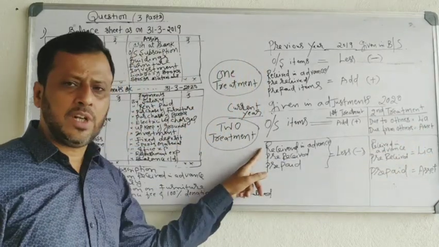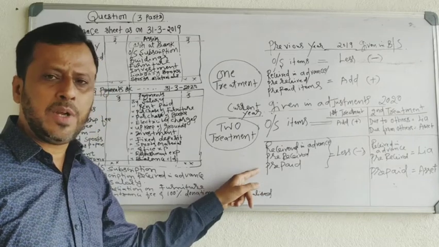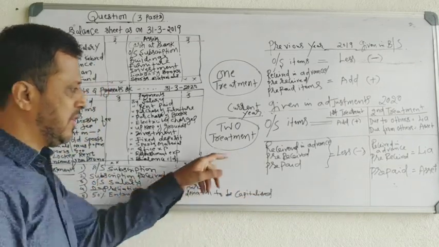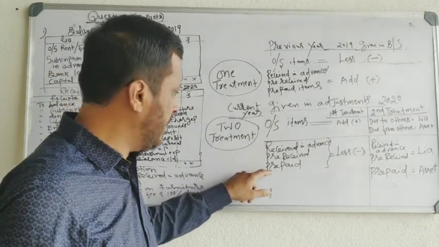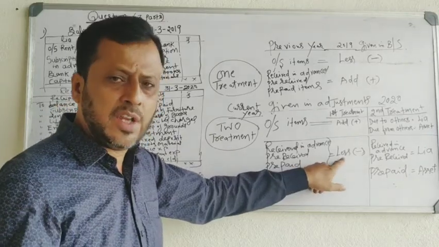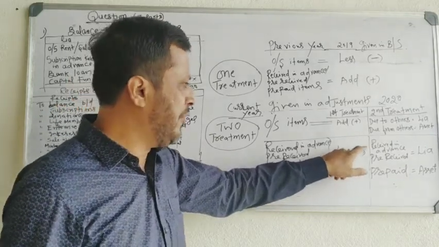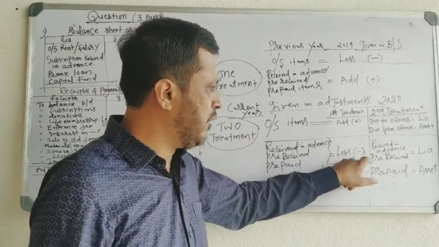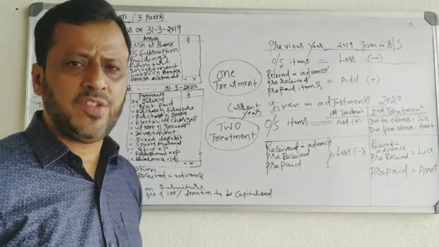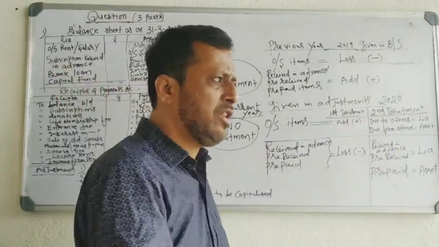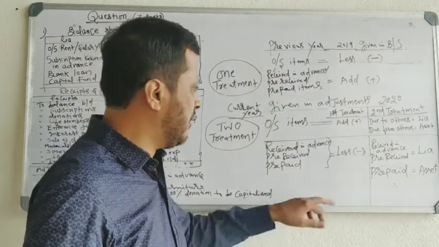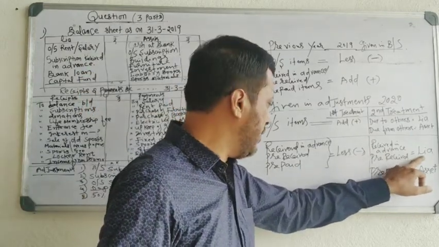Then received in advance, pre-received or prepaid items given in the adjustment. See here, subscription received in advance, given in the adjustment. Then you have to take two treatments. One is, you have to deduct in the income and expenditure account. If it is received in advance or pre-received, it is a liability. Received in advance means next year's income we have received this year, next year's subscription we have received this year. Now it is a liability to us, so show it on the liability side of the balance sheet.